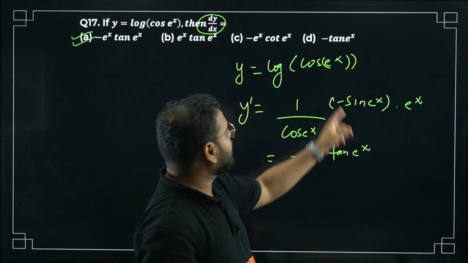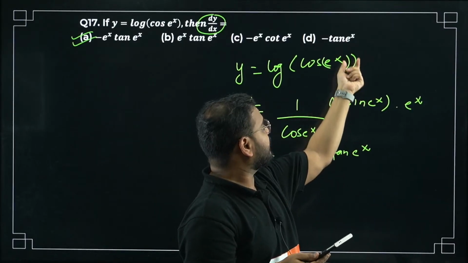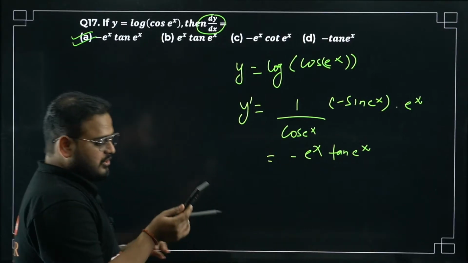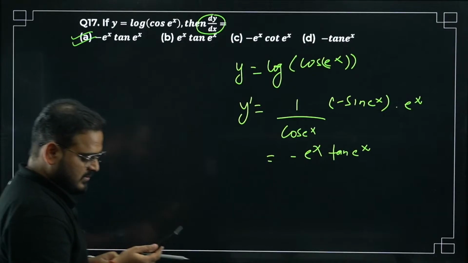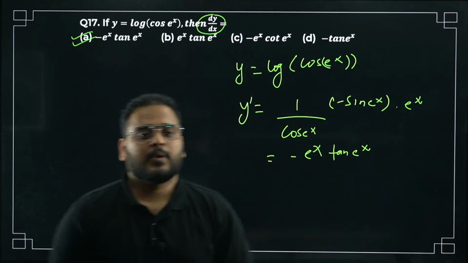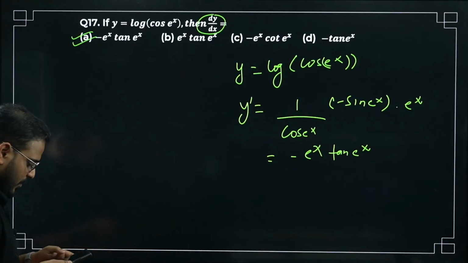Sulochana, you have forgotten to differentiate e power x, bacha. You have to differentiate e power x also, chain rule. Differentiate e power x. So the answer should be option number A. 17 answer is A, bacha. Please check. Okay, this is visible. All right.